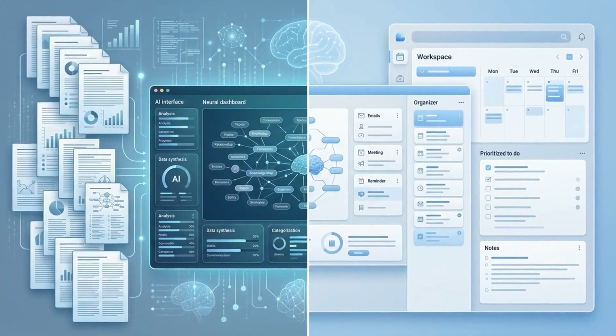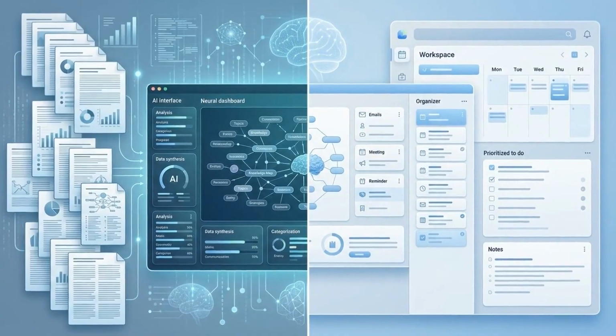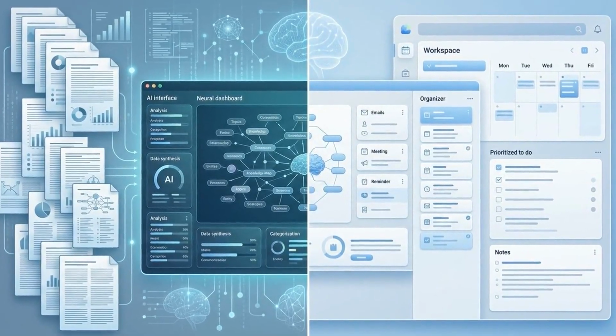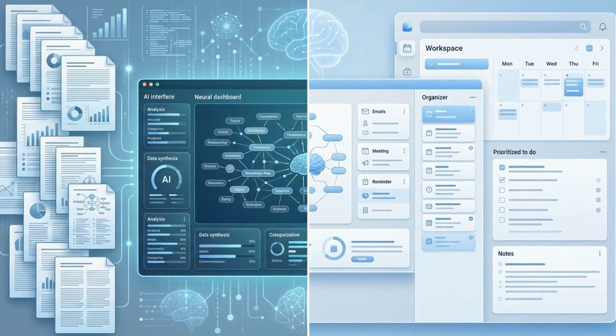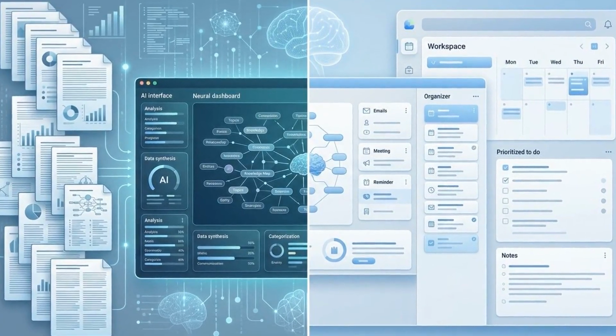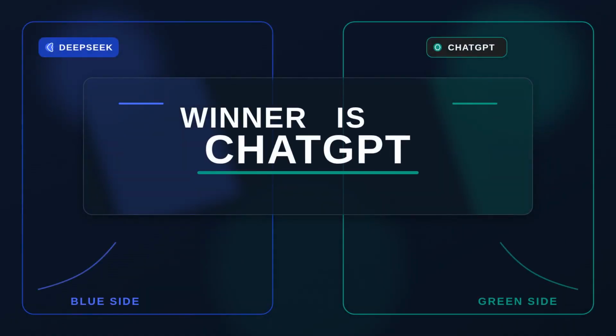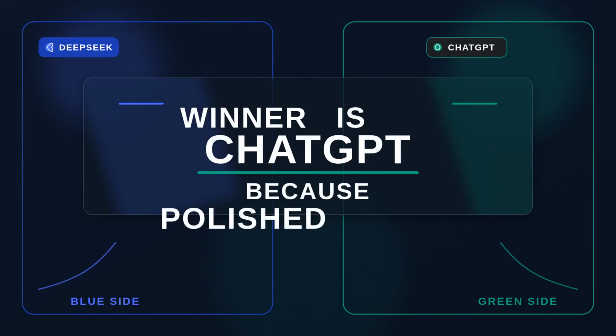DeepSeek does offer huge context on its API side, which is impressive for long papers or thesis material. But for most people, the everyday organization layer still feels lighter than ChatGPT. Winner is ChatGPT because polished workflow beats raw context for most students and writers.